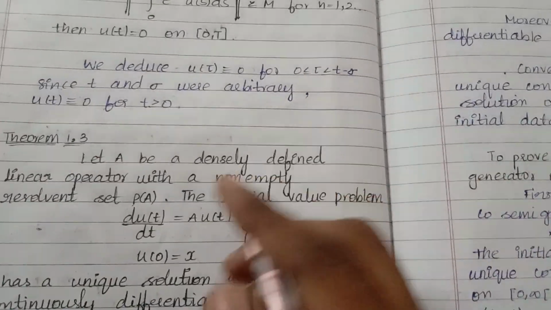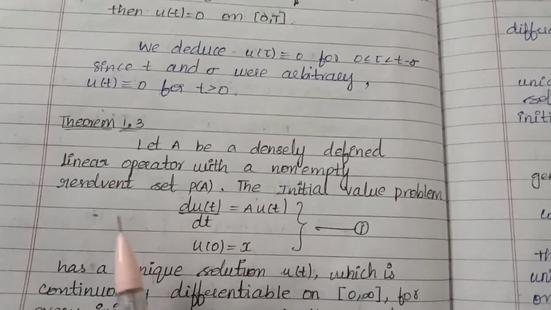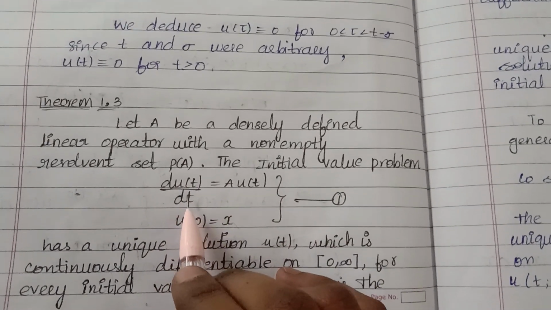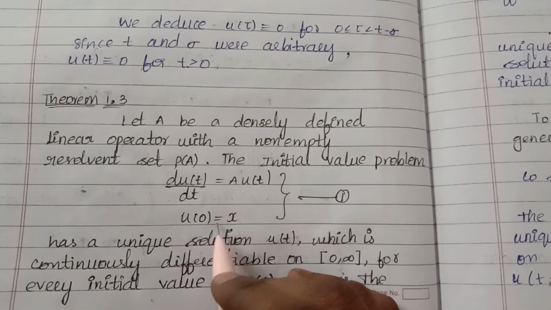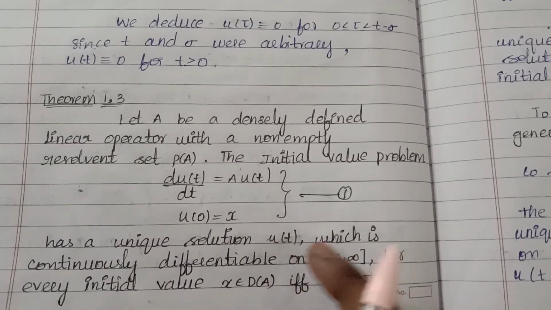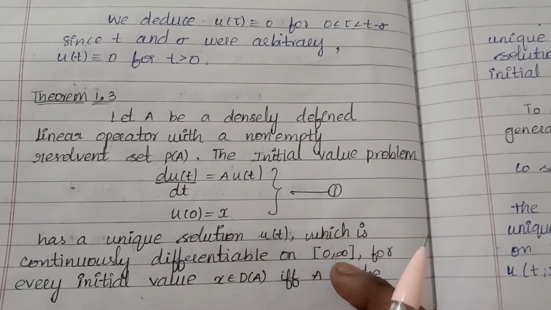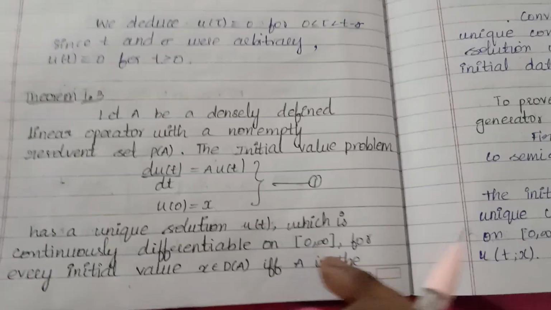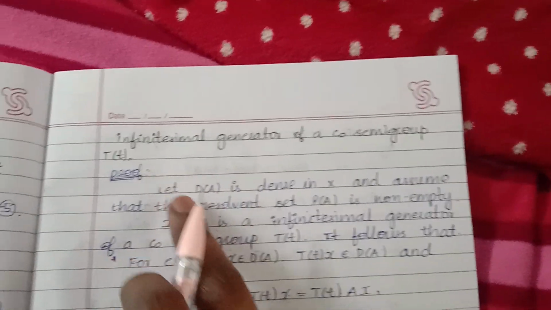Today we are going to see about the following. Let A be a densely defined linear operator with a non-empty resolvent set, that is, rho of A. The initial value problem d u(t)/dt = A u(t), u(0) = x, has a unique solution u(t) which is continuously differentiable on [0, infinity) for every initial value x belonging to D(A) if and only if A is the infinitesimal generator of a C0 semigroup T(t).